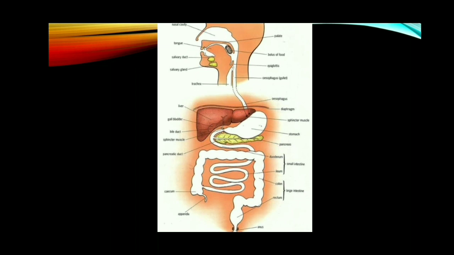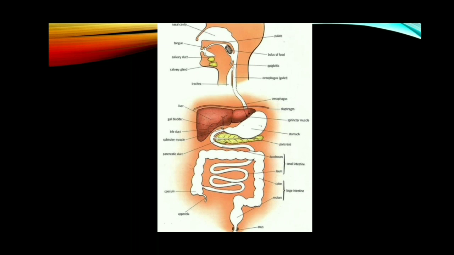The mouth contains the buccal cavity. The buccal cavity contains teeth, salivary glands, everything. There are 32 permanent teeth and 20 milk teeth. In a lifetime, teeth grow twice in human beings. That is why it's called diphyodont dentition. Then in human beings, 4 different types of teeth are there: incisors, canines, premolars and molars. That is why our teeth are called heterodont dentition.